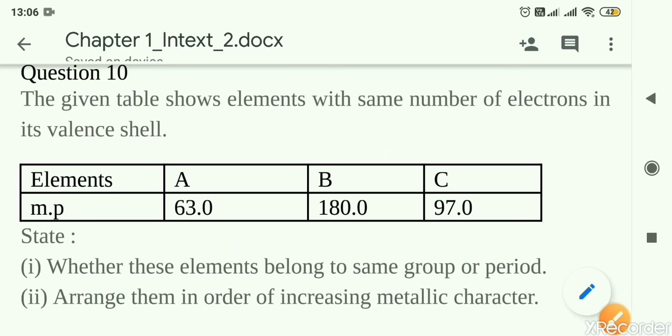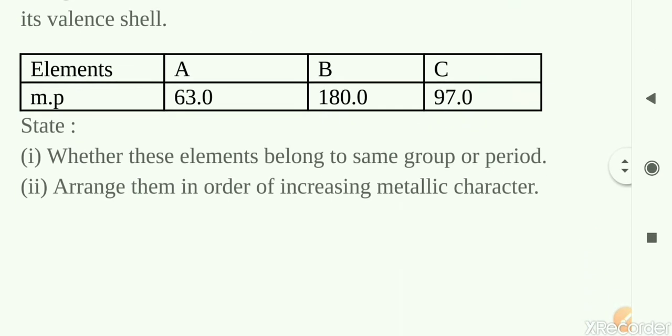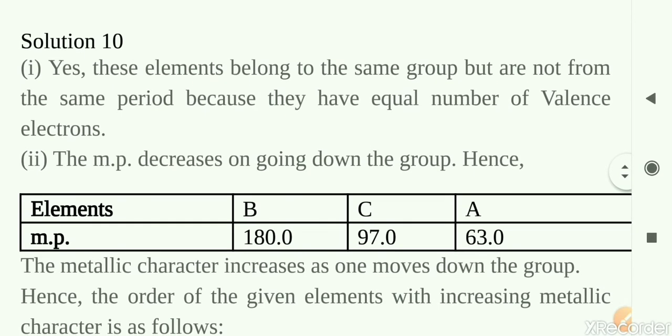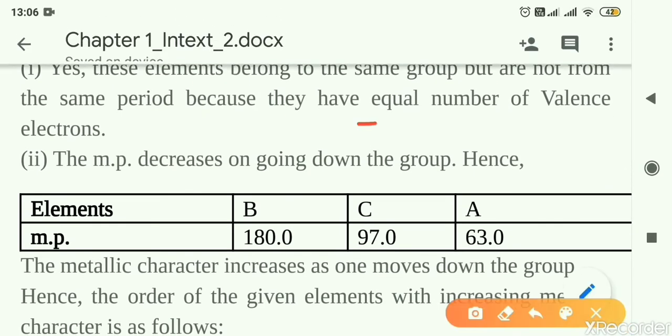Let us look at the question number 10. The given table shows elements with same number of electrons in the valence shell. State whether these elements belong to the same group or period. In the first part, they have asked whether the elements are of the same group or of the same period. And what they have told us is that they have equal number of valence electrons. So if valence electrons are same, then the elements will be of the same group.